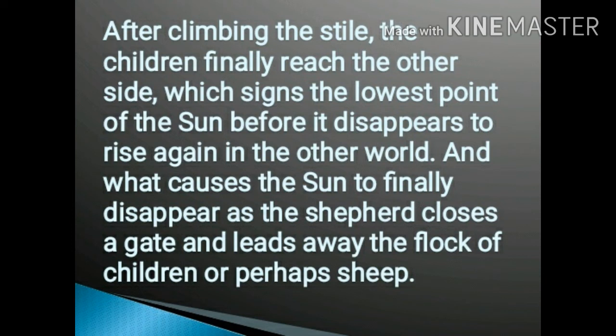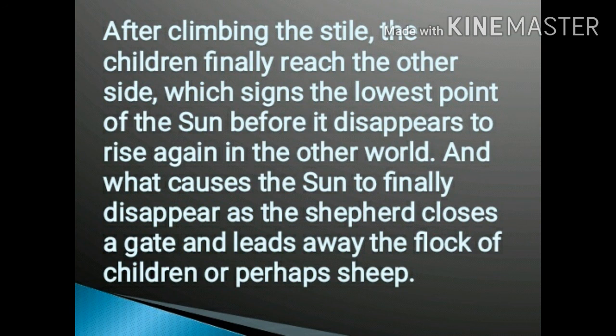After climbing the stile, the children finally reach the other side. After crossing that fence, after crossing that wall, they finally reach the other place, which signs the lowest point of the sun before it disappears to rise again in the other world. She also imagines that the sun is going to appear in some other world.